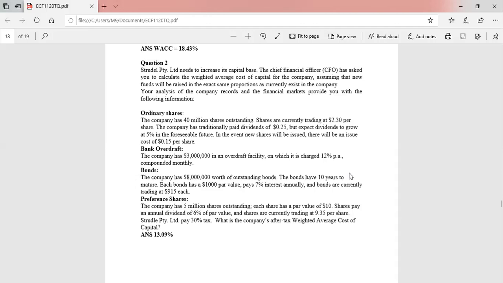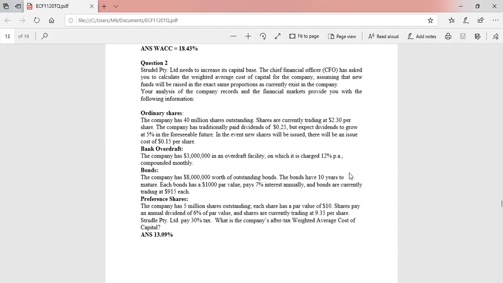Your analysis of the company records and the financial markets provide you with the following information. So you are given some information with regard to different types of capital. Ordinary shares: the company has 40 million shares outstanding. In other words, they have 40 million shares issued. Shares are currently trading at 2.3 per share.